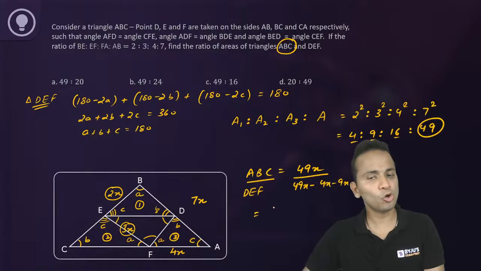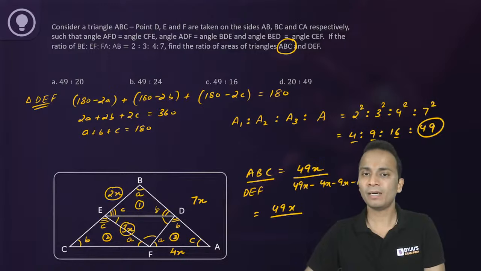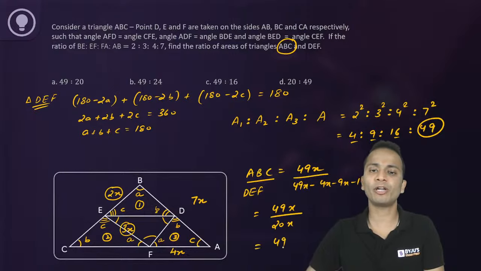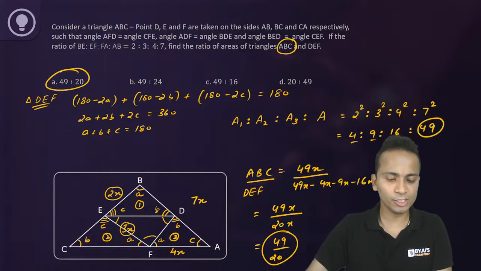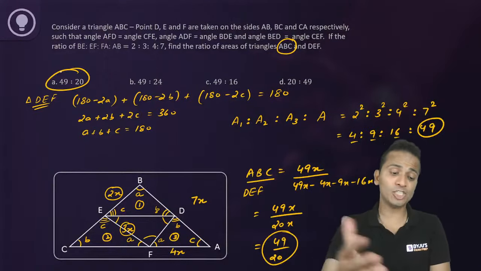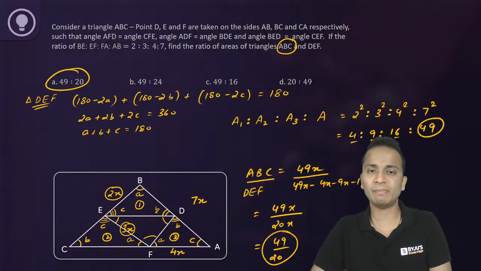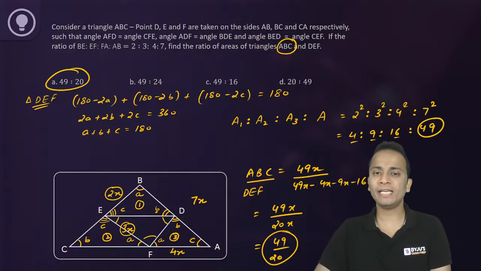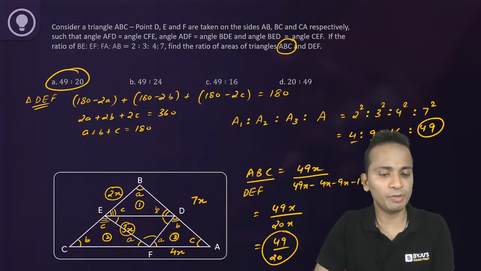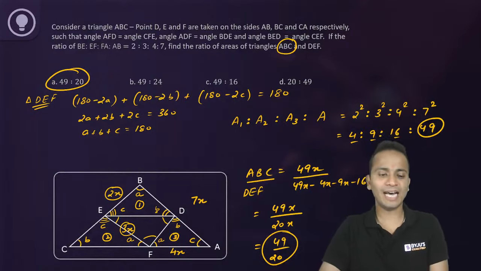So you will get the ratio 49x divided by 29, that is 20x. So the ratio will be 49 upon 20. And 49 upon 20, the answer is option A. Akhil and Shweta Singh both have given the same answer. So the answer for this question will be 49 is to 20.